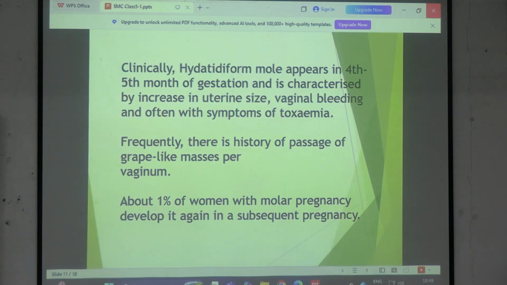ফেলে দেবো যেটা বেরোলো, সেটাকে pathology department-এ send করতে হবে for histopathological examination। সেখানে গিয়ে established হবে যে ওটা কি molar pregnancy ছিল না অন্য কিছু ছিল, তাই তো? তাহলে per vagina করে আমরা যখন ভেতরে ওটা যে formation হয়েছে, যে mass formation হয়েছে, সেটাকে আমরা ওখান থেকে suction evacuation করে বের করবো, then will be sending it for histopathological examination. Histopathological examination যখন আমরা করব, তখন we will be able to see all those microscopic changes that I have been discussing so long, and then we will be able to differentiate it into partial mole or complete mole, নাকি whether it was not a molar pregnancy, it was just a normal pregnancy, তাই তো?